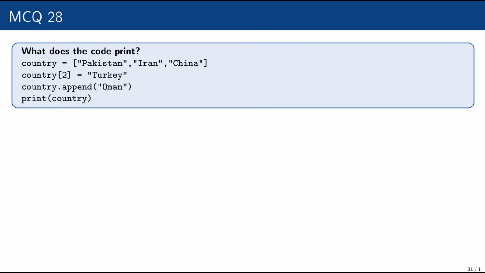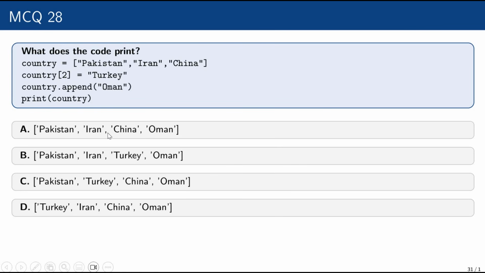Question number 28. What does the code print if country equals the list Pakistan, Iran, China, and then country of index number 2 becomes Turkey, and country dot append adds Oman? Then print country. The options are: Pakistan, Iran, China, Oman; Pakistan, Iran, Turkey, Oman; Pakistan, Turkey, China, Oman; Turkey, Iran, China, Oman.